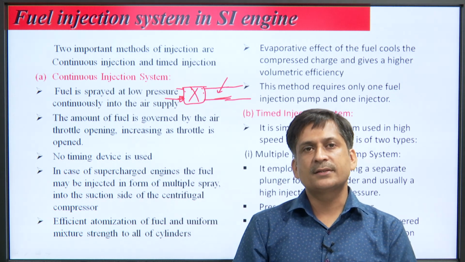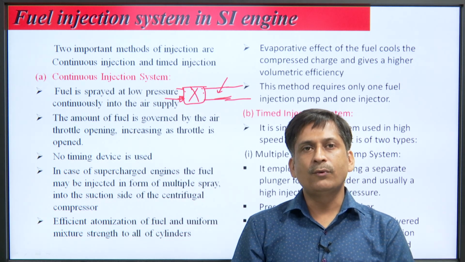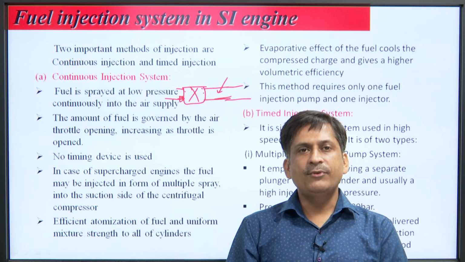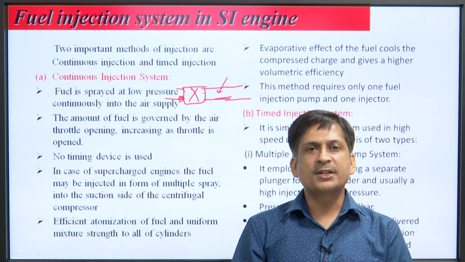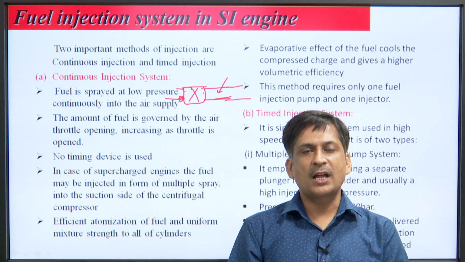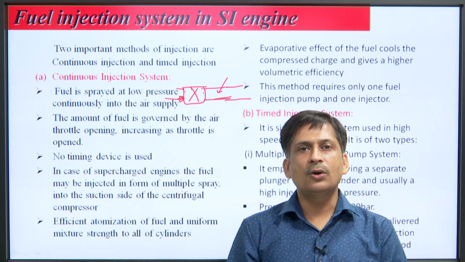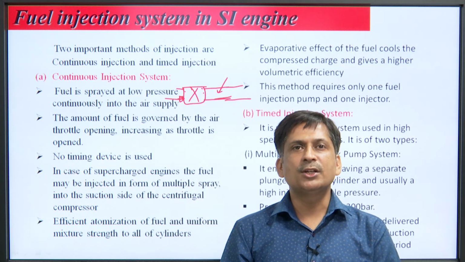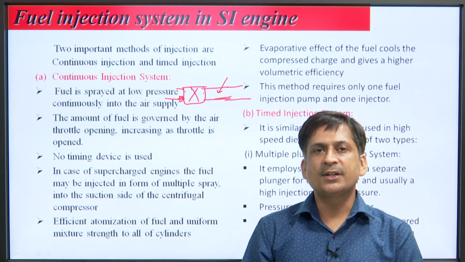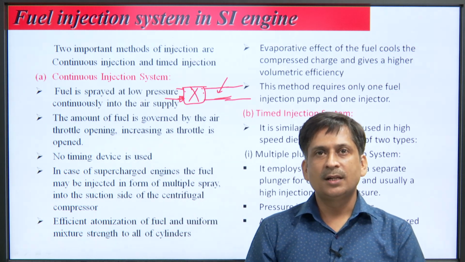So, in supercharged engine cases, we supply fuel spray before the compression in the centrifugal compressor. Then there is efficient atomization of fuel and uniform mixture strength to all cylinders. So, with continuous injection, which was the drawback of the carburetor, efficient atomization of fuel occurs and phi remains constant for all the cylinders.